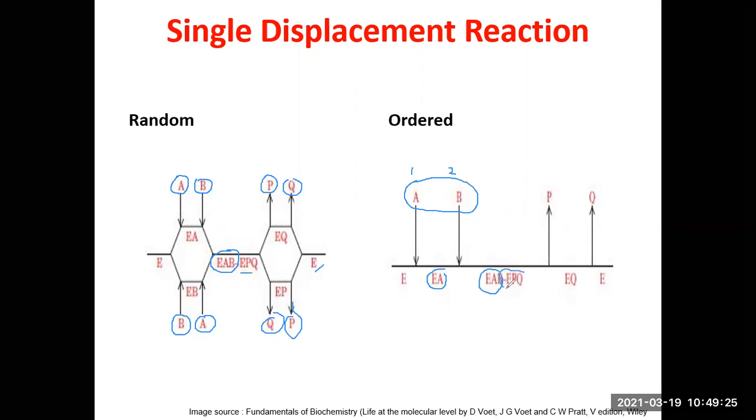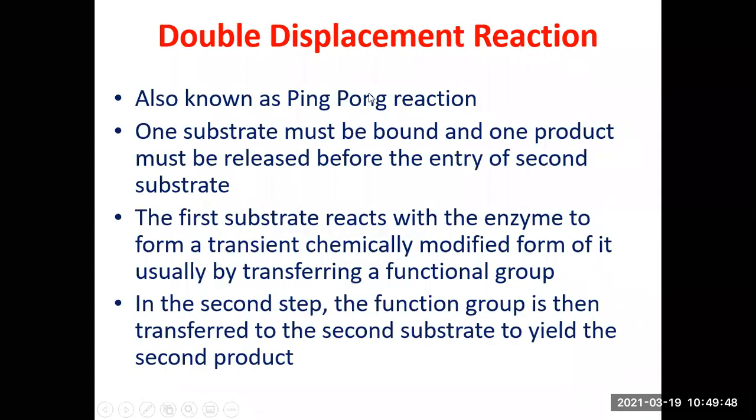So you get the ternary complex with the product, and then the release of the product from the active site is also pre-decided. P will come first followed by Q. So you get the enzyme free again. All right. So these are single displacement reactions. Now what happens in case of double displacement reaction?